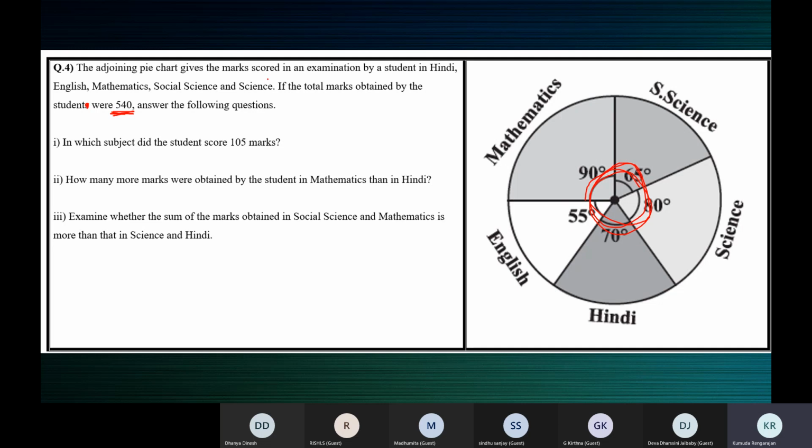So here 360 degrees means 540 marks. Is that correct? Yes, ma'am. The student's 540 marks have been distributed in the pie chart. So 540 marks total is equal to 360 degrees.